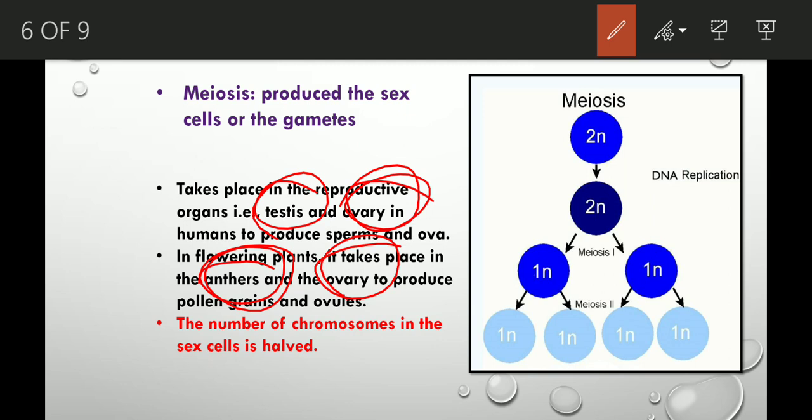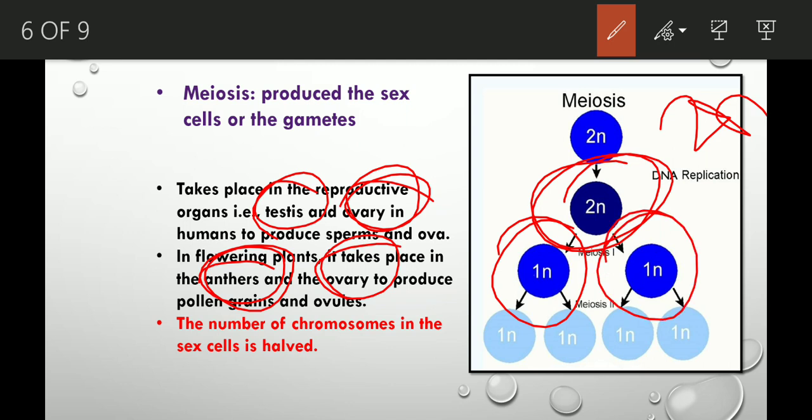Okay. Now why is meiosis known as reductional division? See, here the parent cell is 2n. And after the division, the daughter cells that are produced are n. That means there is a reduction of chromosome number. From 2n, it is reducing to n.